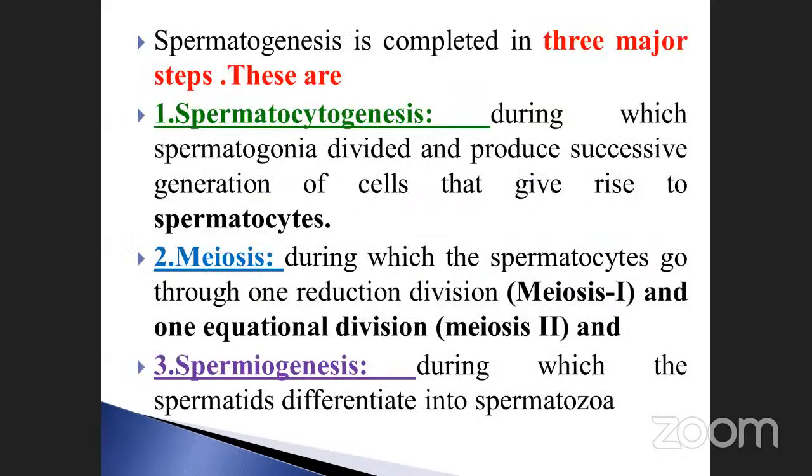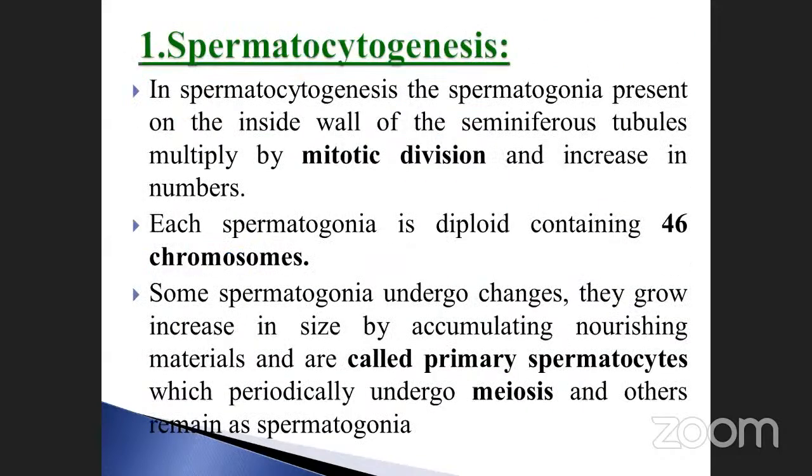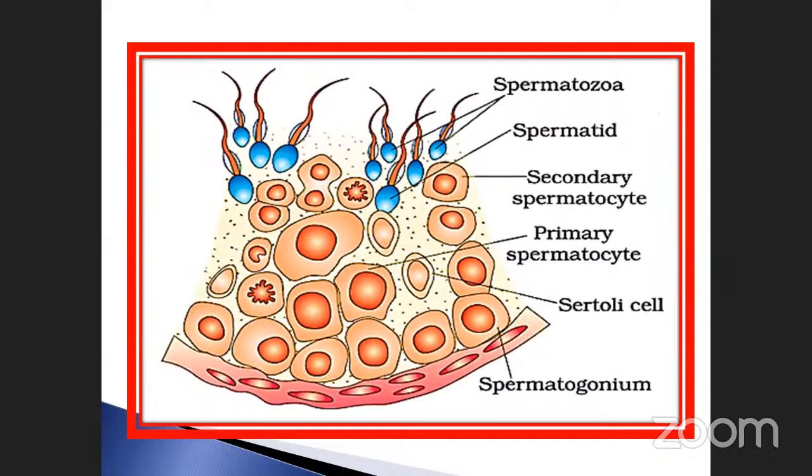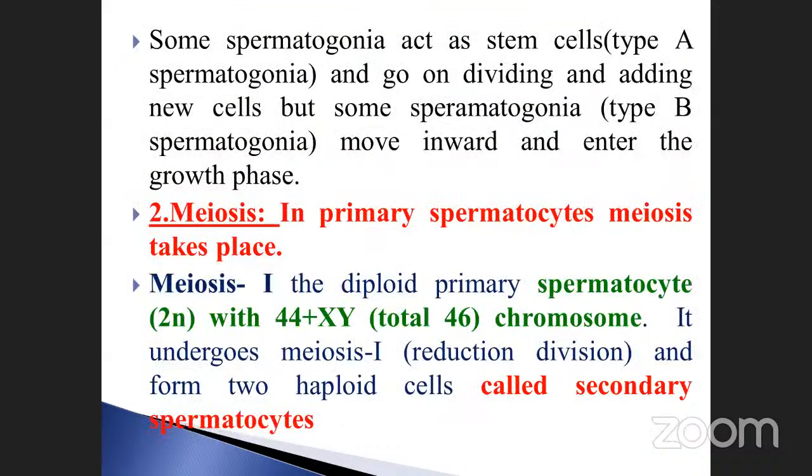How it will be: mitotic, meiosis 1, meiosis 2. Overall, four non-motile cells are produced. Then they undergo further differentiation. Finally, it gets spermatozoa, four. Those things also we already discussed.